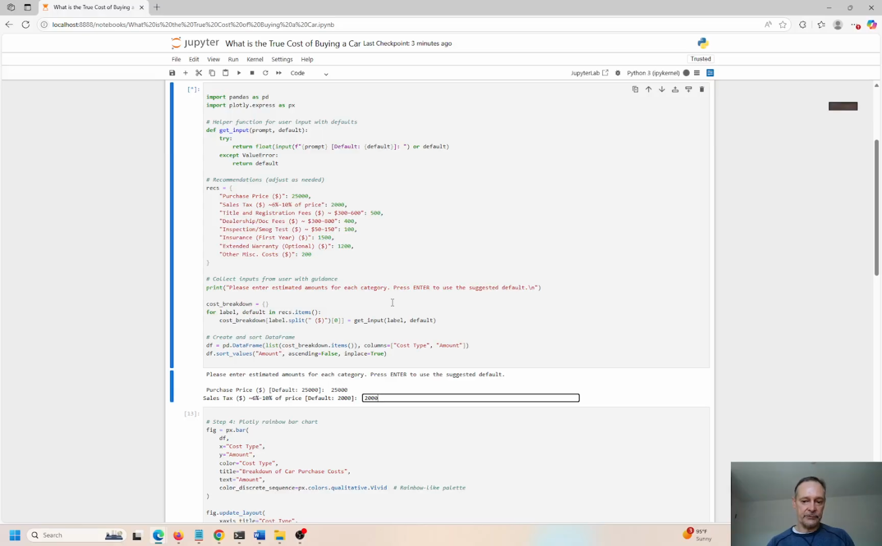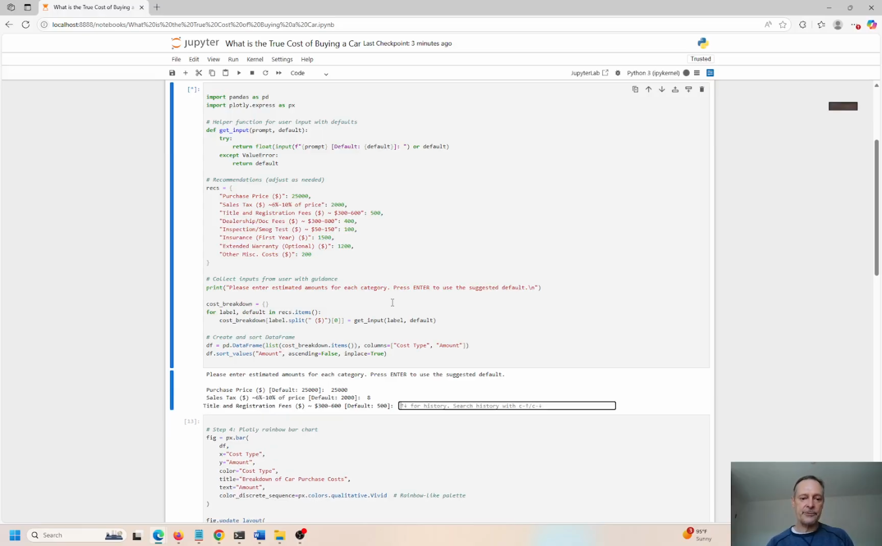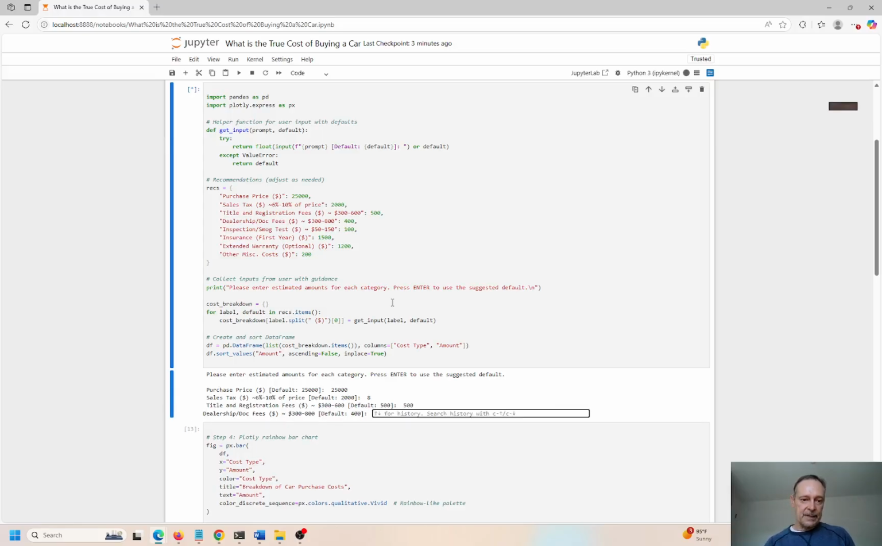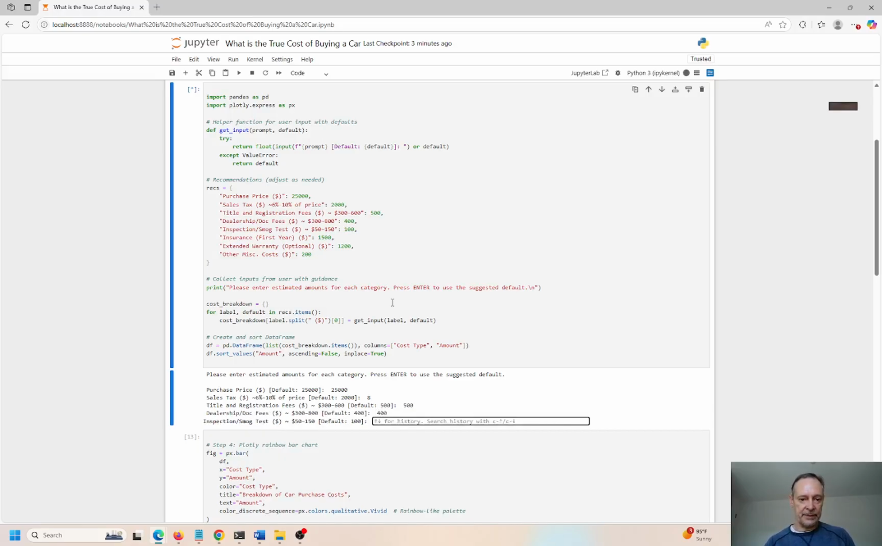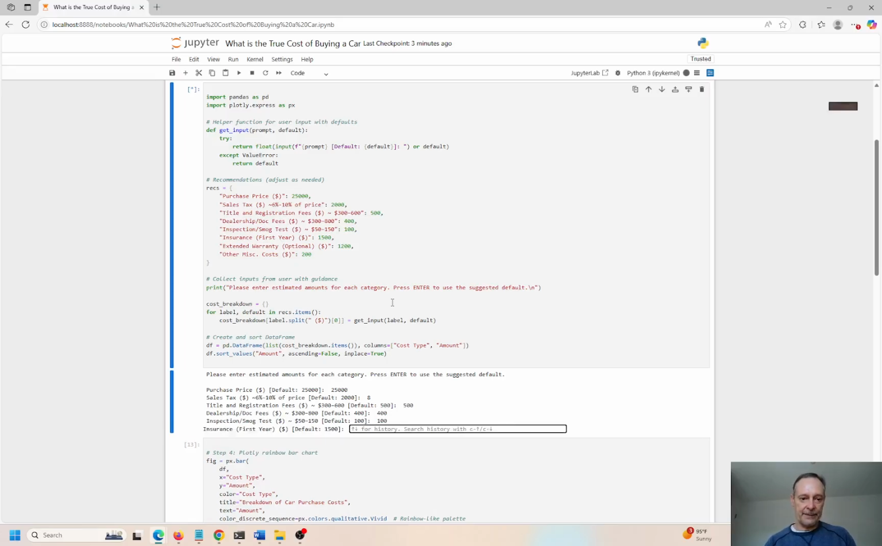I'm going to say $2,000. No, I'm going to put it in percent. So 10% would be 2,500. I'm going to put in 8%. Just spitballing here. Total registration fees, I'm going to say 500. Dealership fees, and this could be some kind of ancillary thing that you maybe are not aware of at the beginning, but they're going to introduce you to these extra fees before you exit the dealership. I can guarantee that. Inspection and smog tests, that is not negotiable. You're going to have to pay it.